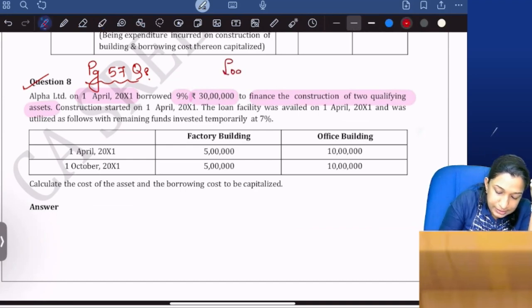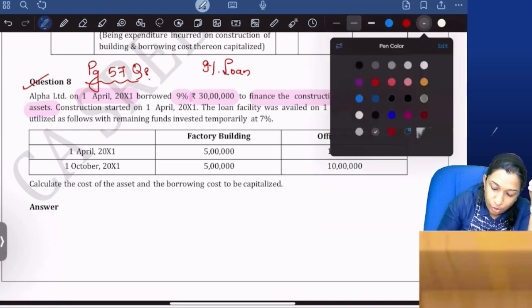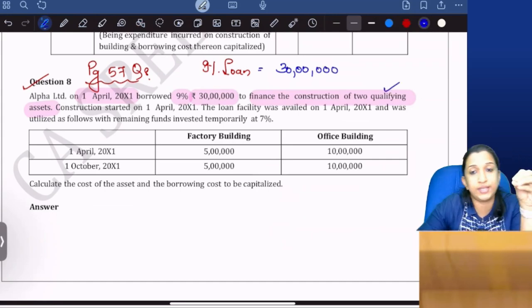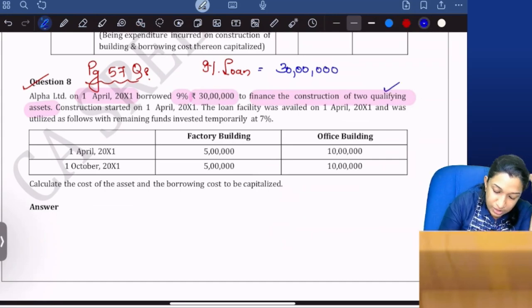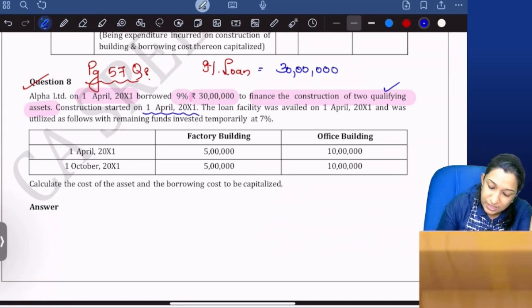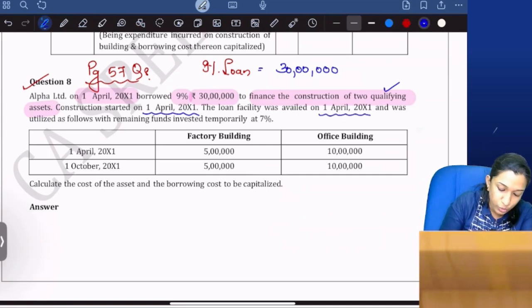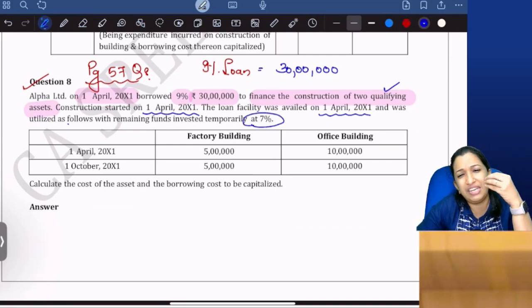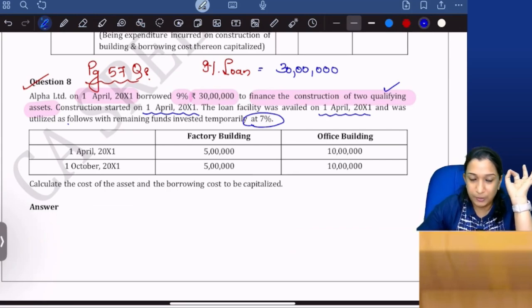Construction started on 1st April 2011. The loan facility was availed on 1st April 2011 and was utilized as follows, and the remaining funds invested temporarily at 7% interest. If any fund is unused, it is invested at 7% interest.